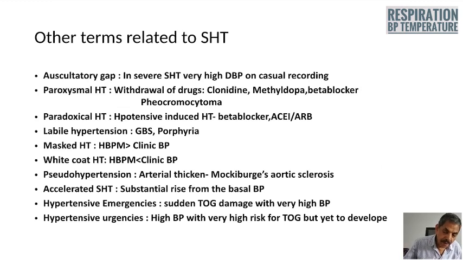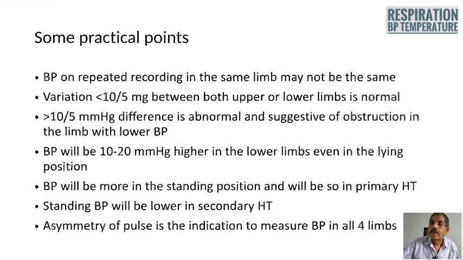Usually you may get papilledema in this condition. Hypertensive urgencies are high blood pressure with very high risk for target organ damage, but yet to develop it, it is the hypertensive urgencies. Some practical points: blood pressure on repeat recording in the same limb may not be the same.